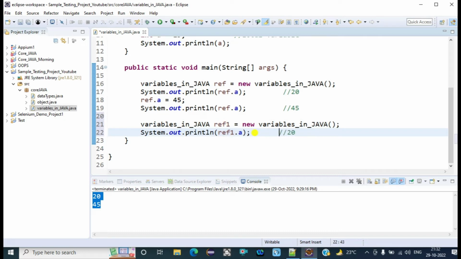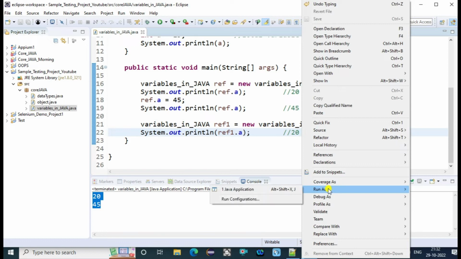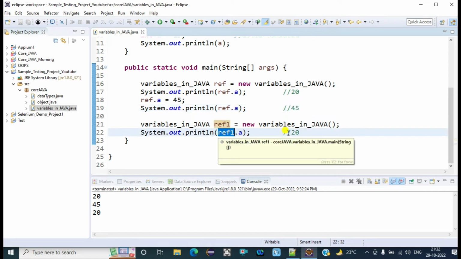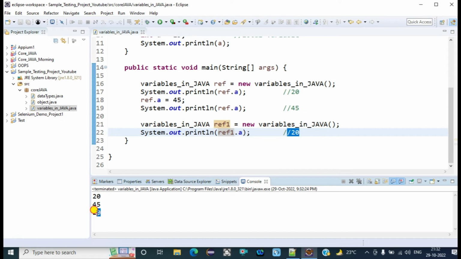It will not pick the value updated in another object. Now if we execute the code, the first line will display 20, the second 45, and since we are calling from the new object, it will display the fresh value, 20.